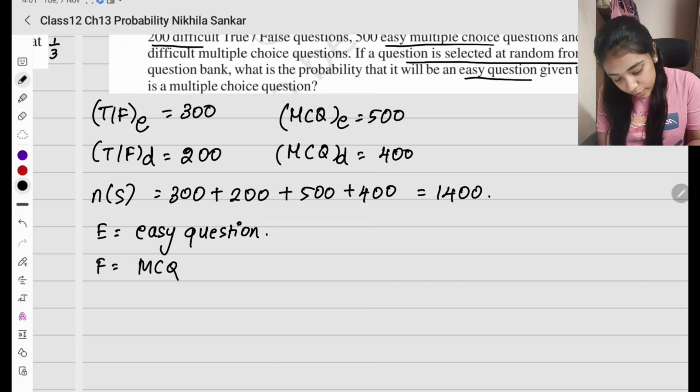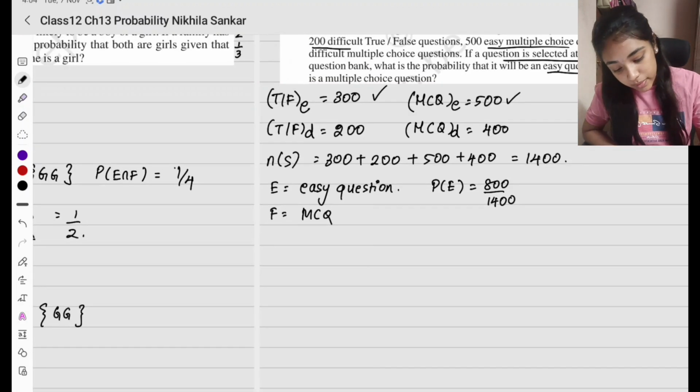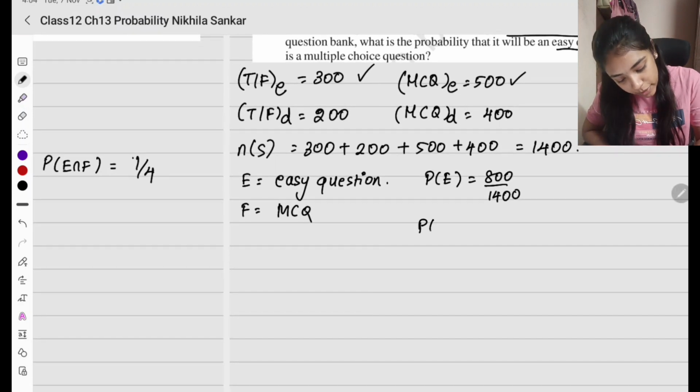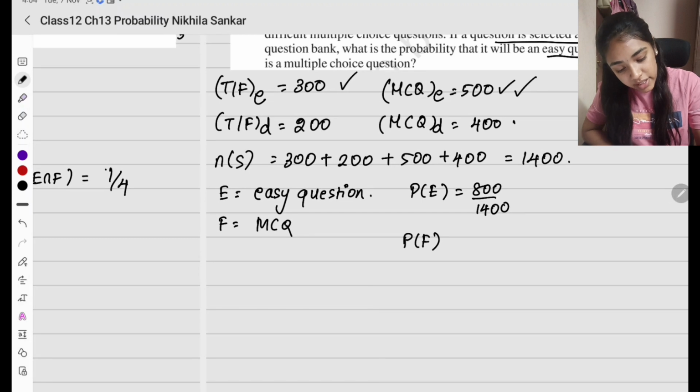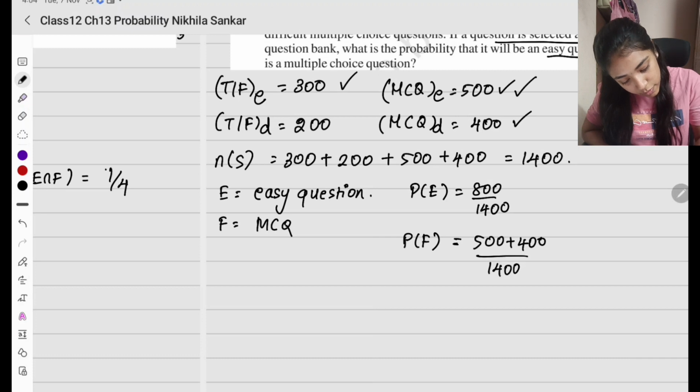Okay, so first probability of E. Where all are the easy questions? It is going to be this and this. So this is going to be 800 divided by 1,400. Probability of F, what is it? How many multiple choice questions do I have? 500 here and 400 here. So which is going to be 500 plus 400 divided by 1,400.